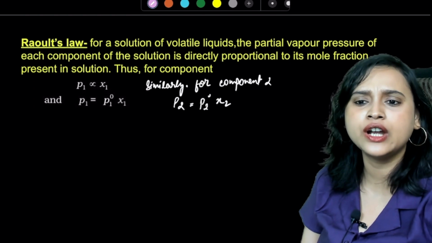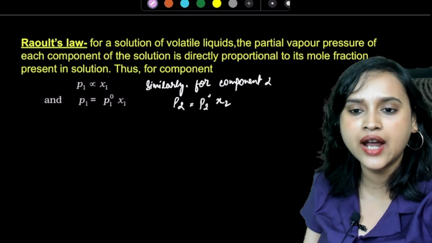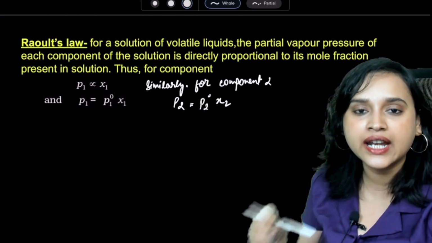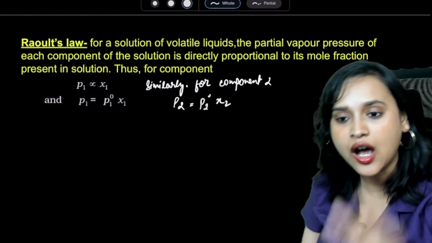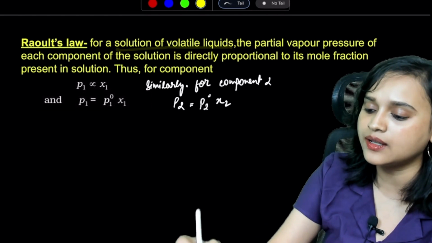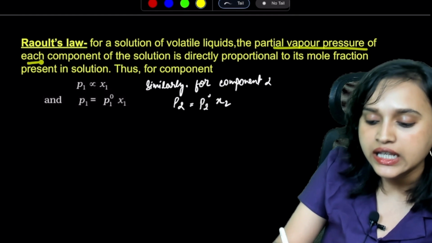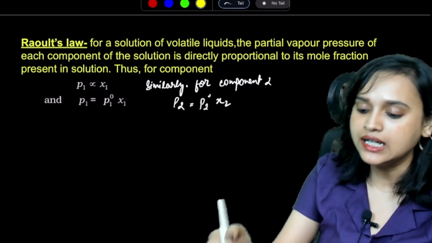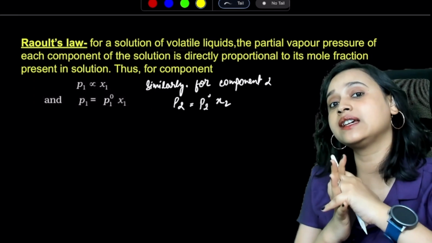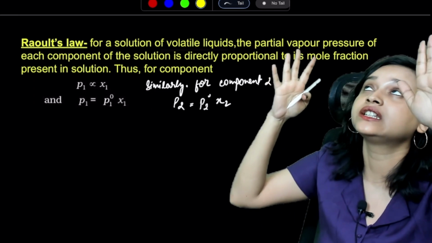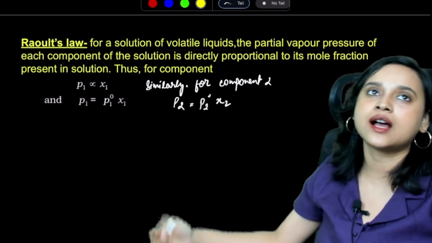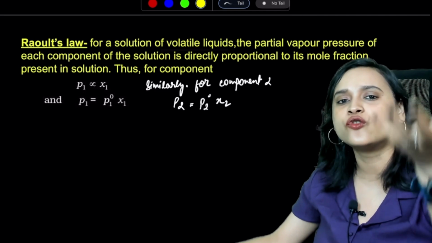This is absolutely very, very important. So take a look at it. Raoult said that for a solution, suppose you have a solution of volatile liquids, the partial vapor pressure of each component of the solution. Volatile liquid means something that evaporates, something that flies away.